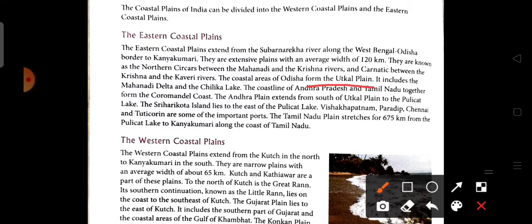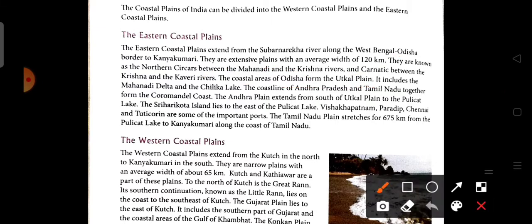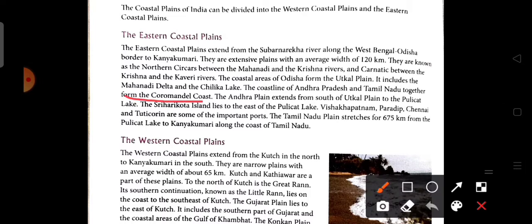The coastal area of Odisha forms the Utkal plain. So here we see that the coastal region of Odisha is called the Utkal plain, and it includes the Mahanadi delta and the Chilka lake. So we can say that the eastern coastal plain has a delta, that is the Mahanadi delta. The coastline of Andhra Pradesh and Tamil Nadu together forms the Coromandel coast. So which region is called the Coromandel coast? The coastline of Andhra Pradesh and Tamil Nadu. These two together form the Coromandel coast.